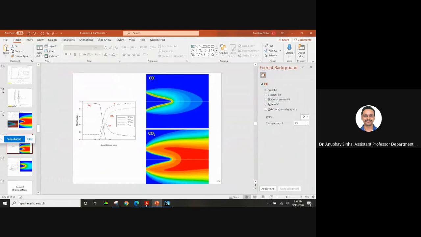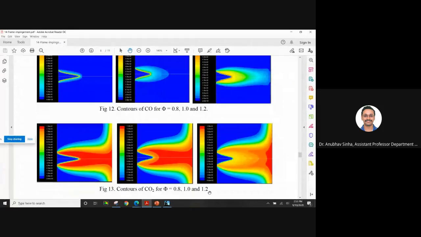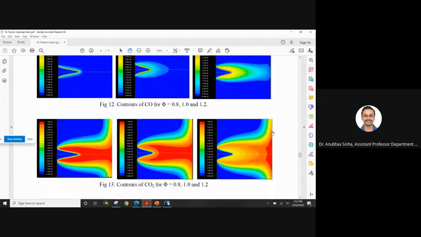Now if you have different equivalence ratio, so this is for a rich flame. So you see we have much more CO for a rich flame, and you see यहाँ पे 1.2 equivalence ratio है. See where the CO2 is formed. CO2 is not forming here. The CO2 peak is here because by the time more oxygen got diffused and then it burned, CO2 is forming here. अभी थोड़ा क्लियर हुआ?